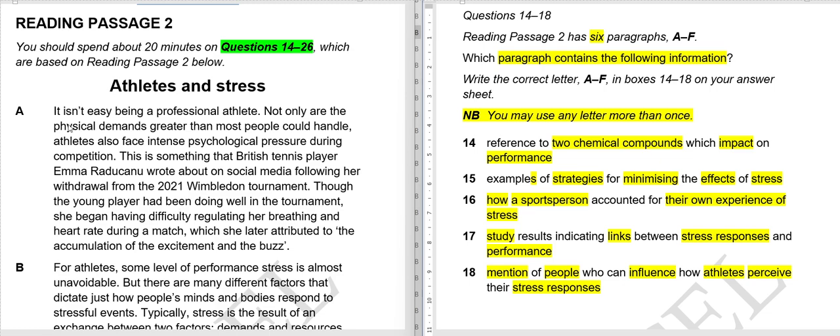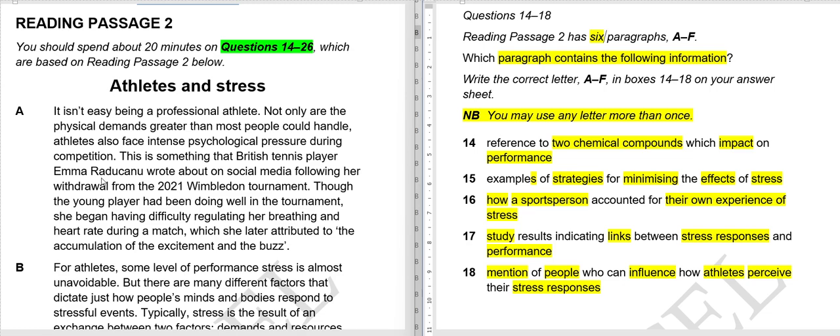So paragraph A: It isn't easy being a professional athlete. Not only are the physical demands greater than most people could handle, athletes also face intense psychological pressure during competition. So in this sentence, they are saying that it is not easy being an athlete because the physical demands are greater than most common men can handle, and they also face psychological pressure during competition.